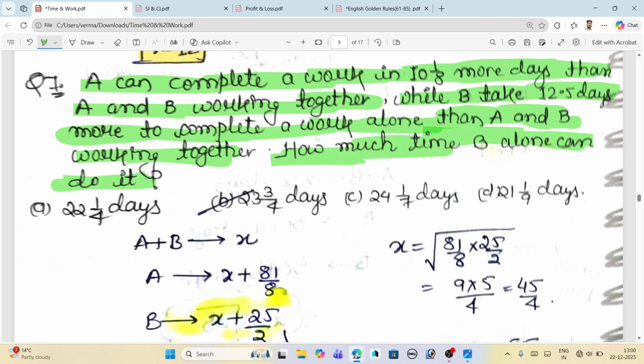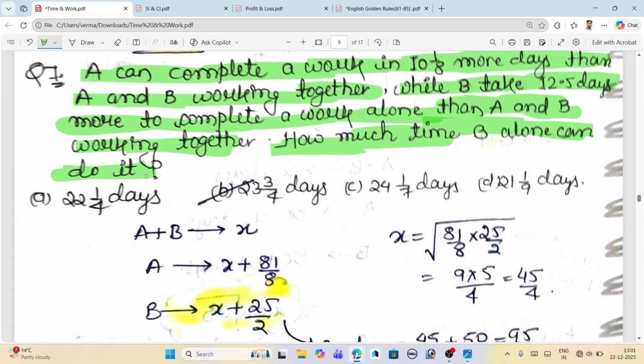Firstly, we have to write the concept, what the question has said. The question says that A and B do the work in X days. Let A plus B do the work in X days, and A does the work in X plus 81 by 8 days. From where do we get it? That is in our first line. What is written here is that A completes the work in 10 whole 1 by 8 more days than A plus B together. So A plus B together can do the work in X days. So we write here that A is equal to X plus 81 by 8.